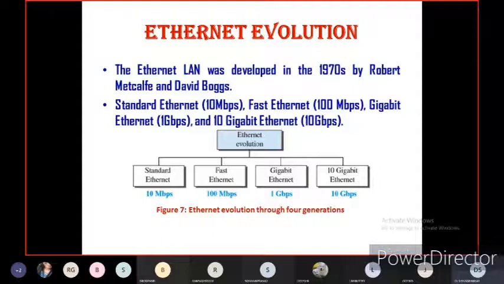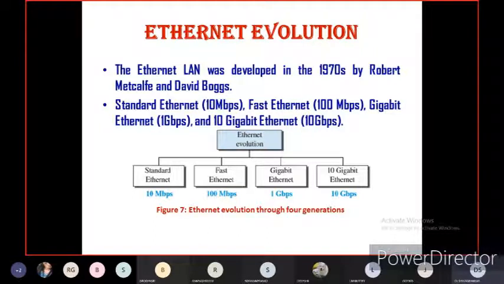You should know it. And depending on the data speed of the Ethernet, there are four classifications of the Ethernet IEEE 802 protocol. First one is standard Ethernet, with a data speed of 10 Mbps. Second one is fast Ethernet, with a data speed of 100 Mbps.